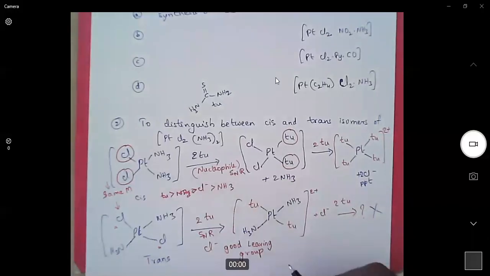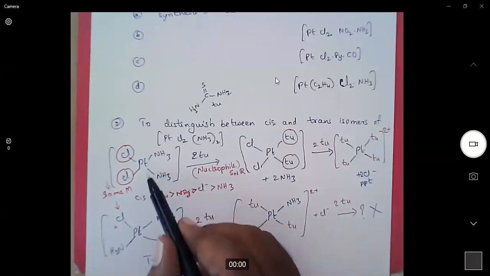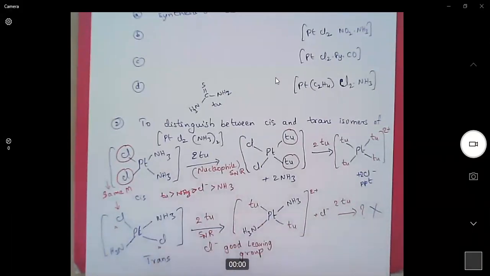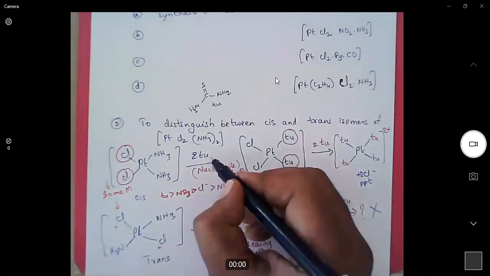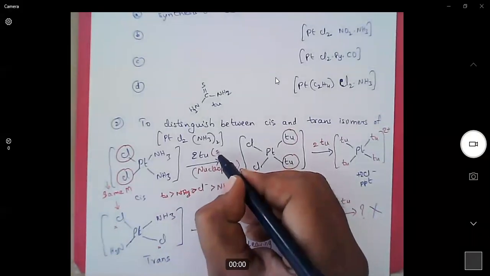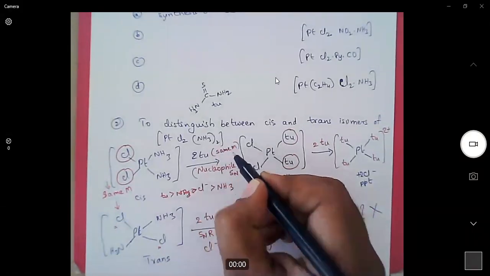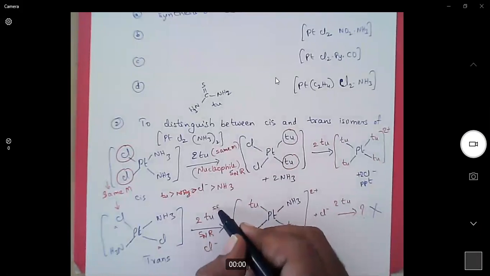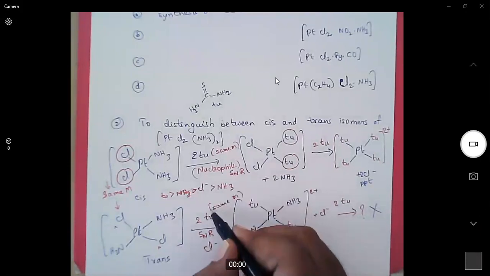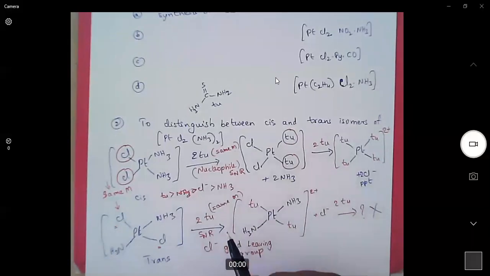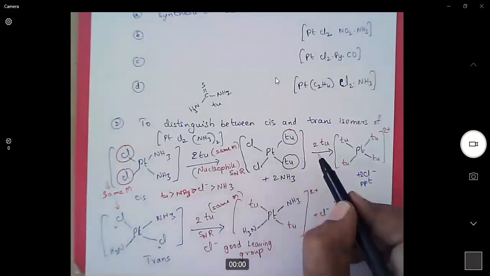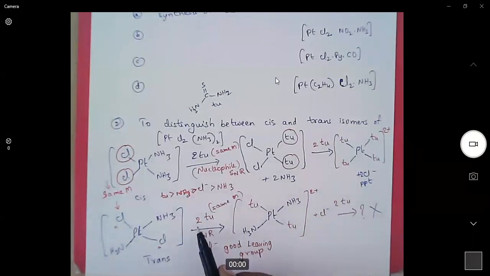When we start with same molarity, then the number of moles in these two molecules is same. Now, you take same concentration of thiourea also. Though we took same concentration, here 4 equivalents of thiourea will be utilized, whereas here only 2 equivalents of thiourea will be utilized.